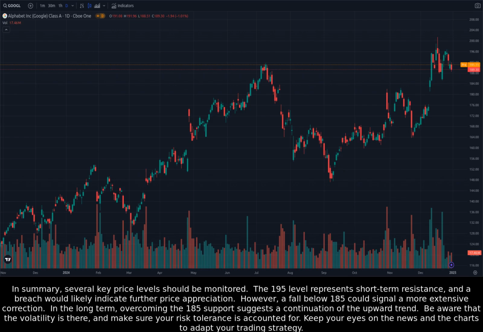In the long term, overcoming the 185 support suggests a continuation of the upward trend. Be aware that the volatility is there, and make sure your risk tolerance is accounted for. Keep your eyes on the news and the charts to adapt your trading strategy.